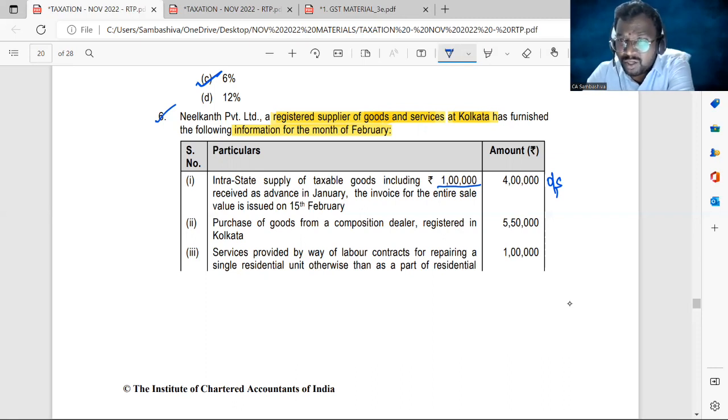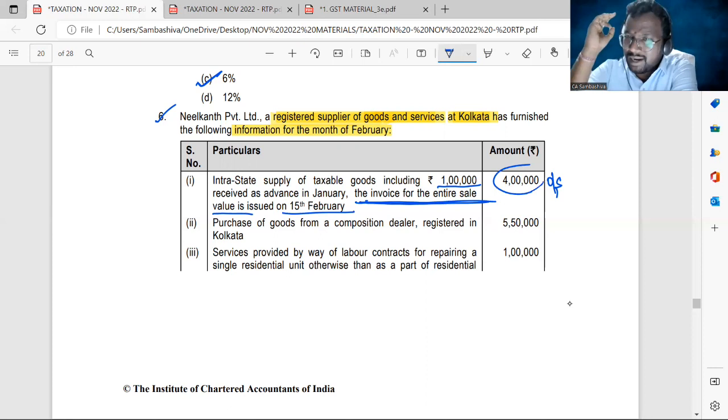But with respect to that 1 lakh amount, the invoice has not been issued in the month of January. The invoice is issued in the month of February. So where it was told, you can see the invoice for the entire sale value issued in the month of February. So the entire value is taxable in the month of February only.